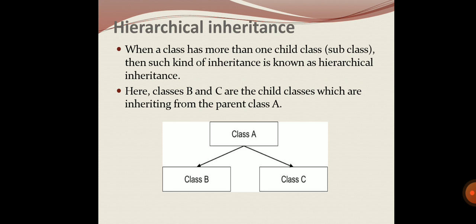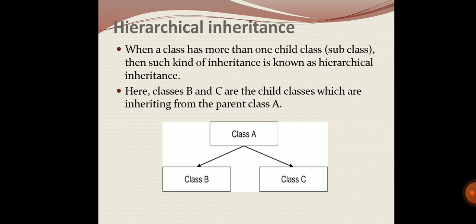Next is hierarchical inheritance. That is where a class has more than one child class. See in this example, class A has class B as well as class C as children. So this is what is called hierarchical inheritance.